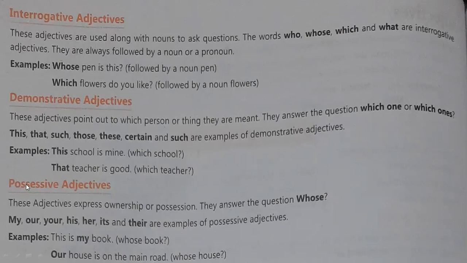Okay, next is given here possessive adjective. Possessive adjectives means these adjectives express ownership or possession. They answer the question of whose. Means whenever you are getting the answer of whose, like this is my book. Whose book is this? My book. Whose house is this? Our house. So whenever you are getting the answer of whose, it shows that this is your possessive adjective. And you know what is possessive? Possessives are like my, our, your, his, her, its, their. So these are the words which are used for possessive adjectives, right?